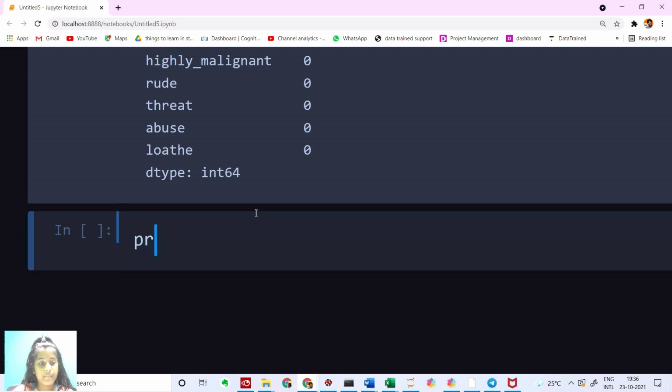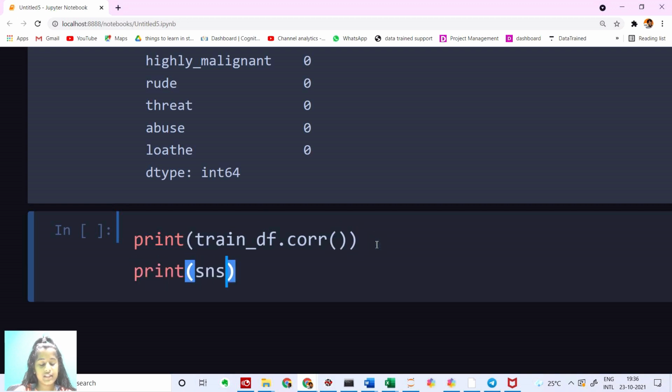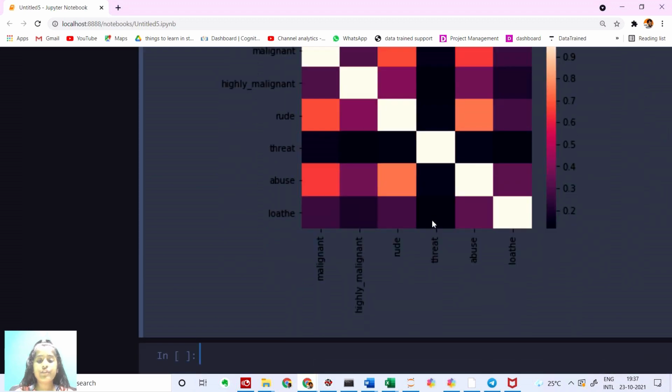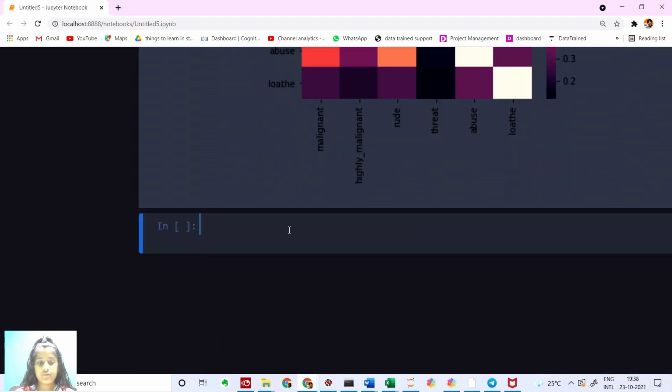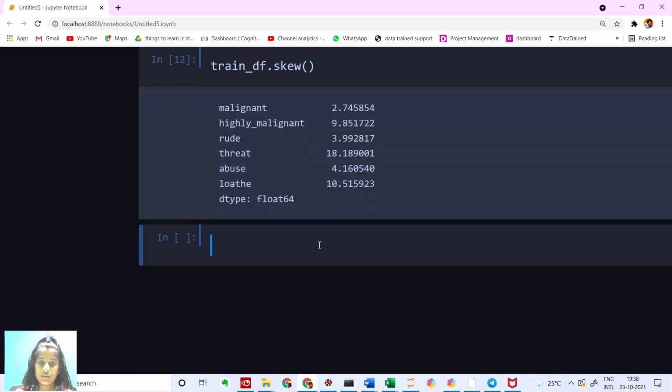Now let's get the correlation of our train dataset. So I'm going to say print train_df.corr, and then sns.heatmap, which is a type of plot for checking correlation and many other things. We can see that everything is normally correlated. And next we have to check our skewness. So I'm going to say train_df.skew, to see if it's right skewed or left skewed. We can see most of them are normally skewed, so we don't need to worry about the skewness.